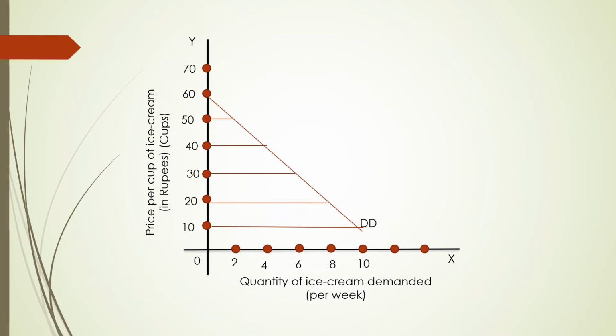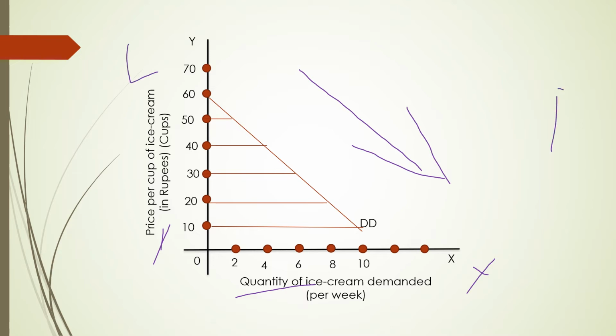Dear students, you can observe even in the diagram that on the x-axis the quantity of ice cream demanded is measured, on the y-axis price per cup of ice cream is measured. You can see the demand curve which is flowing from left to right downwards. That indicates that if price is more, quantity demanded is less.